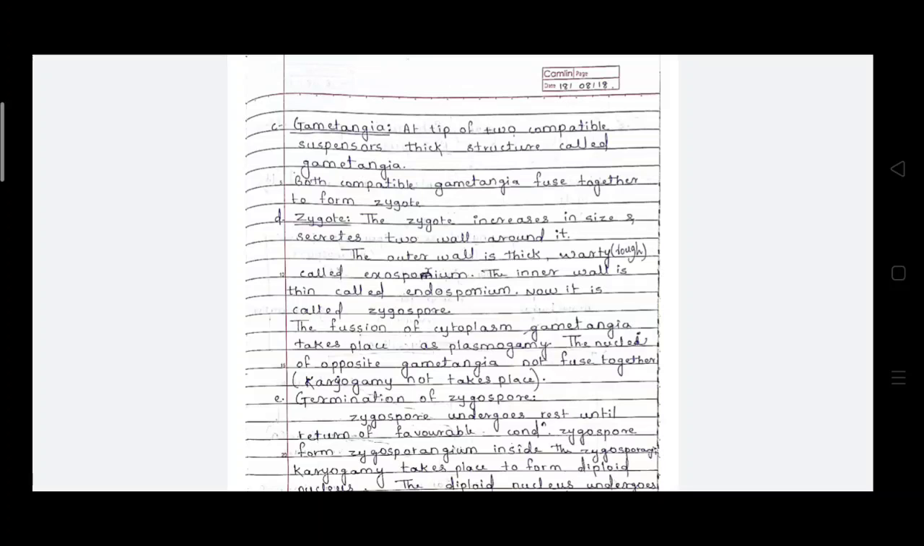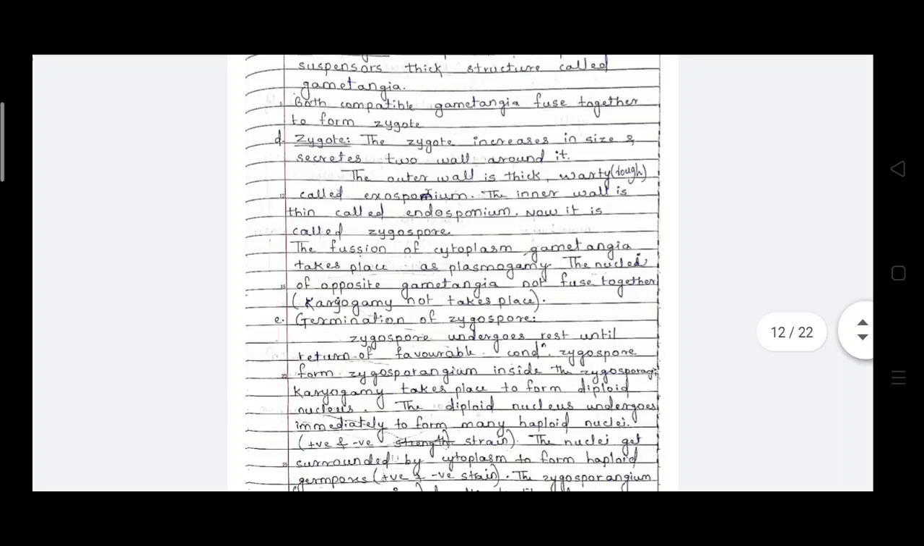जहाँ पे न्यूक्लियस का फ्यूजन होता है उसे कैरियोगामी बोलते हैं, और जो सेल्स के अंदर मतलब जो प्रोटोप्लाज्म रहता है, if the protoplasms are fused, then it is called plasmogamy. So these are the two concepts, plasmogamy and karyogamy. In the case of Rhizopus, plasmogamy takes place.